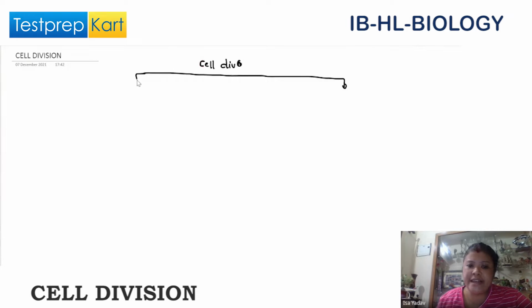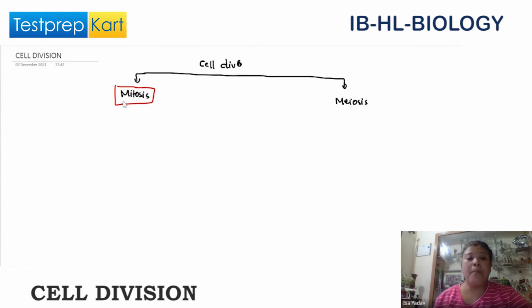One is mitosis and another one is meiosis. So we are going to study more on mitosis, and just a little bit on meiosis so that you get a clear picture of what you are studying.